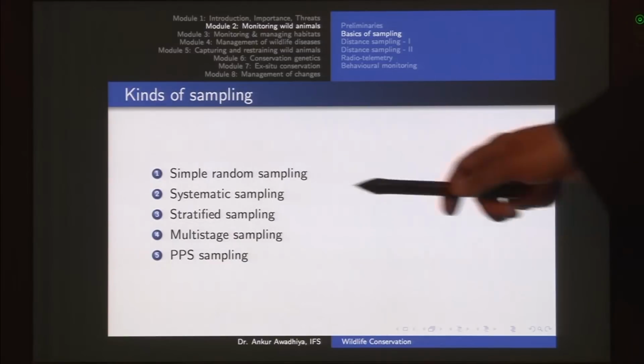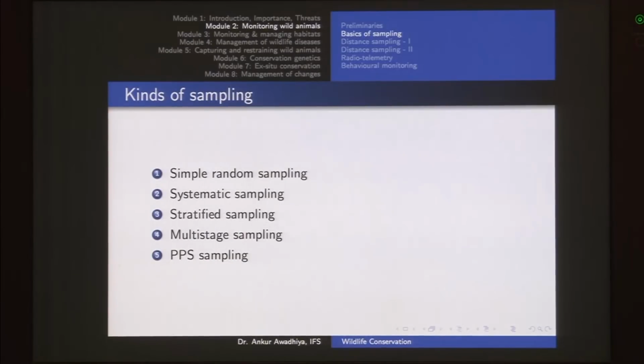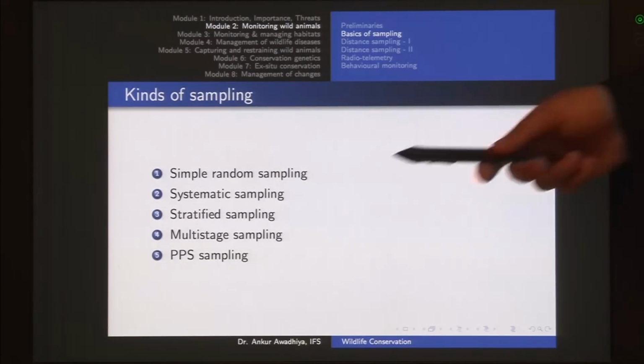In the case of a stratified sampling, we would divide our whole population or the whole sampling frame into a number of strata. So those strata will be very much homogeneous. So for instance, if you want to have an estimate of the total number of animals in your forest, you can divide your total area into the areas that are hilly, the areas that are plains, the areas that are wetlands, and you then go and figure out the animal densities in each and every one of these areas, then multiply them with their areas to get the total figure.